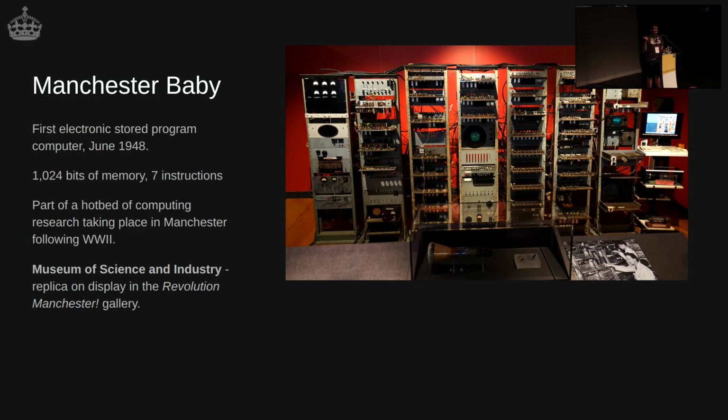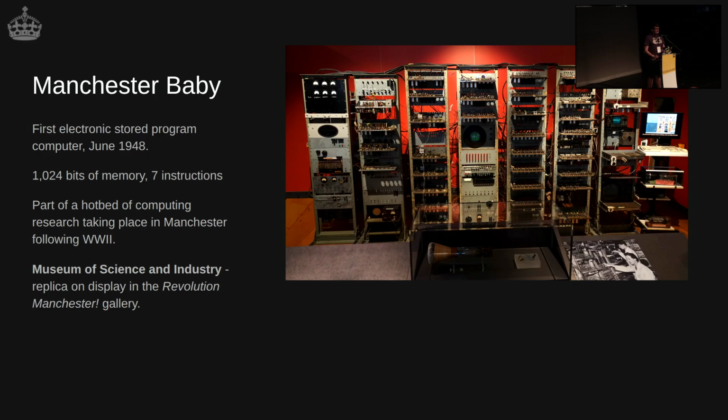And this here is the replica that you can see in the Museum of Science and Industry, which is just about a mile up Oxford Road that way. So do definitely check it out if you get time. It's in the Revolution Manchester Gallery.